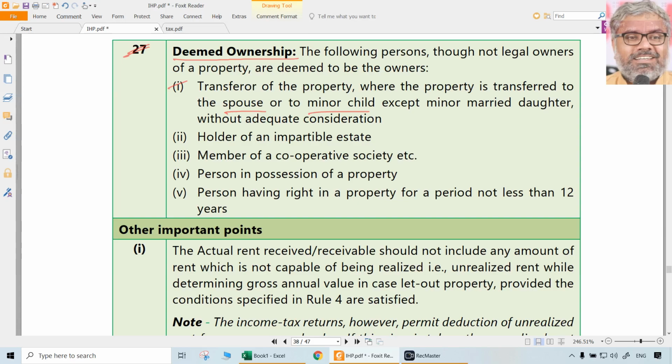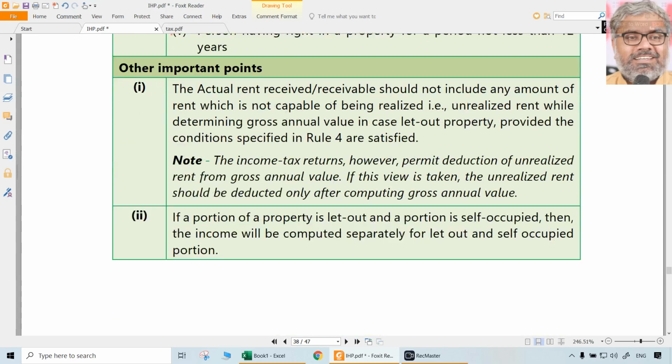That will be not generally recognized, which means the transferor shall be deemed to be owner of the property. Holder of impartial estate is deemed to be owner of the property. Member of a cooperative society, person in possession of the property in part performance of a contract, will also be deemed to be owner of the property, and persons having a right in the property for a period of not less than 12 years also are deemed to be owner of the property.